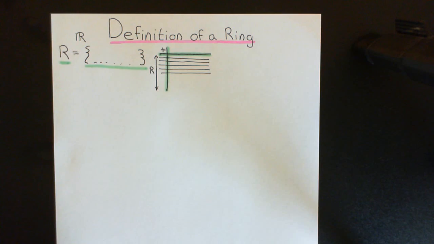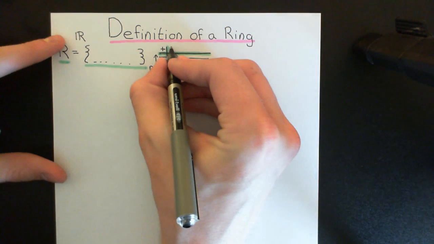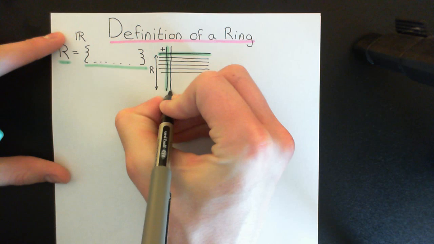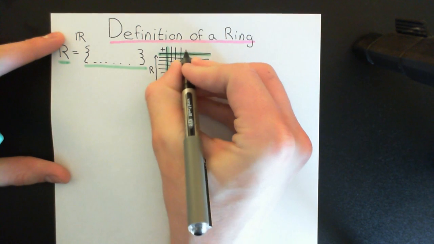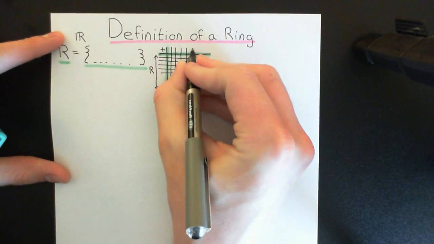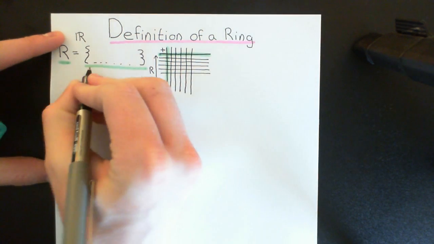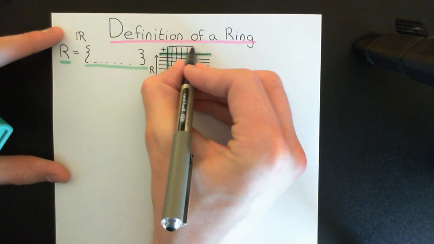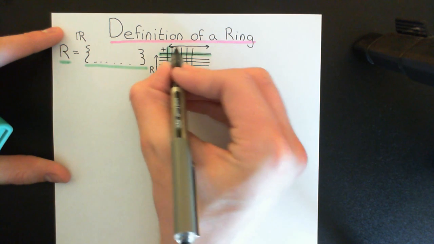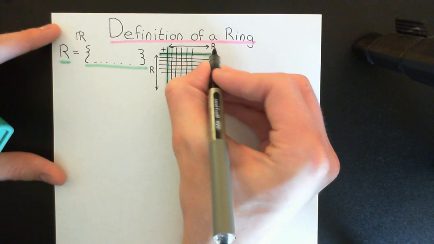And likewise the table will also be split into columns like so. So I'll just draw a few of these lines here. And obviously if we've got an infinite set of elements in the ring, then we're going to need a lot of rows and a lot of columns. Okay, and what we're going to do is give every element of the ring a column.